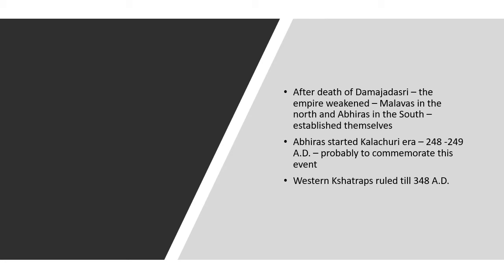There was, yeah, they were weakened after the Damajat. However, Western Kshatraps ruled till 348 AD. In between, the Abiras, who had occupied the Western Kshatrap territories or regions in the south, had commemorated this event with inauguration of a calendar called as Kalachuri era. So it was in 248 or 249 AD.